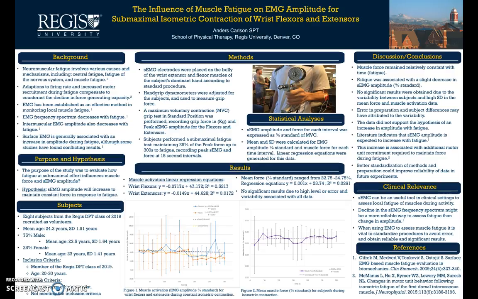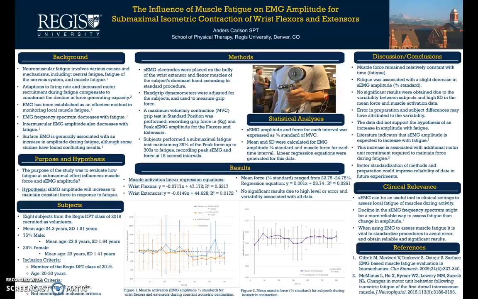A little bit of background for the study is that neuromuscular fatigue involves various causes and mechanisms, including central fatigue, fatigue of the nervous system, and muscle fatigue. Methods the body uses to compensate for fatigue to maintain force-generating capacity include adaptations to firing rate and increased motor recruitment. EMG has been established as an effective method in monitoring local muscle fatigue.